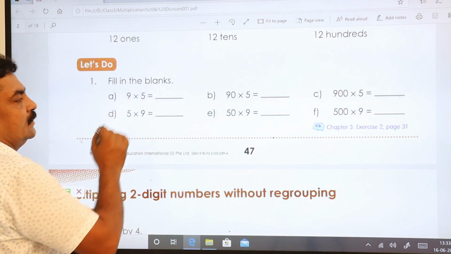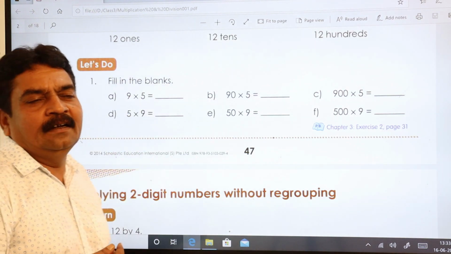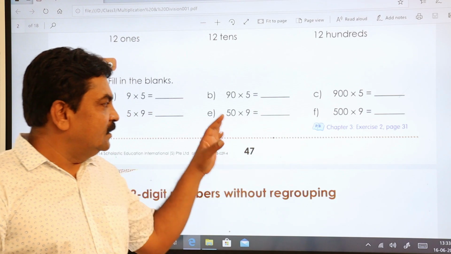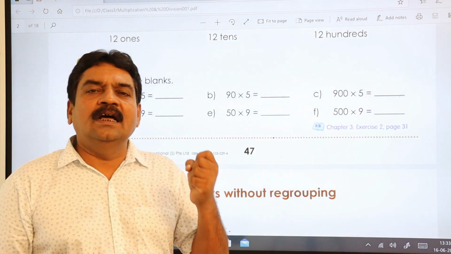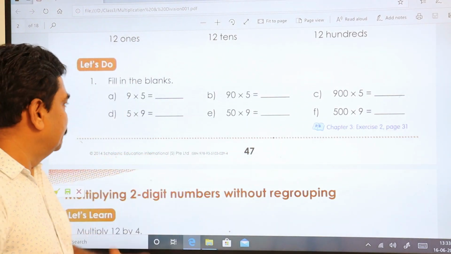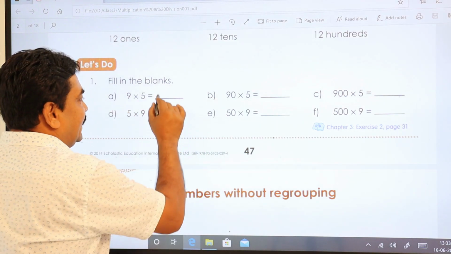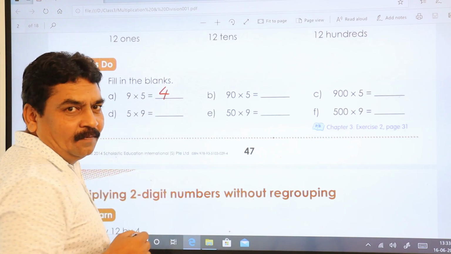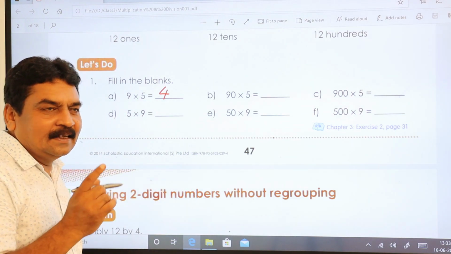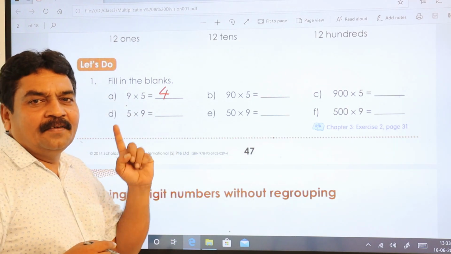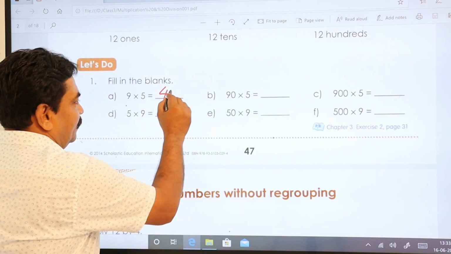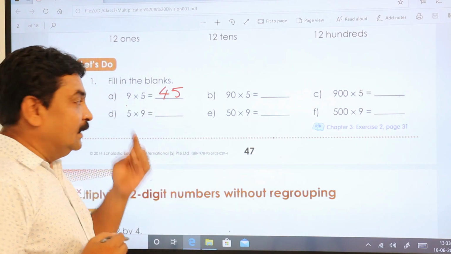Fill in the blanks. If you are good in tables, this chapter you are going to finish within half an hour. Let me see. 9 5s are 40? Or 45? 9 5s are 45.